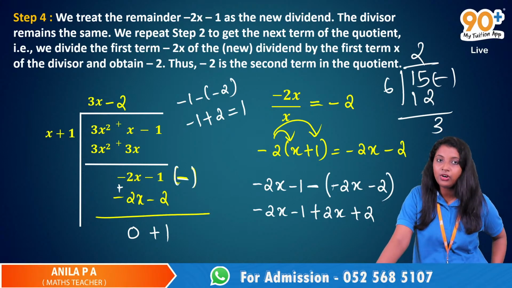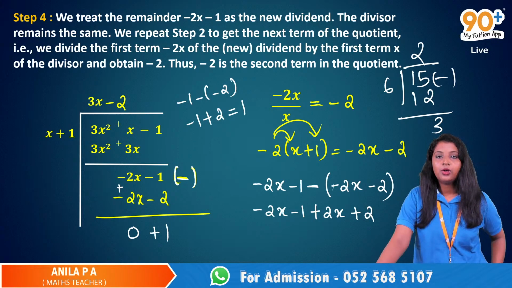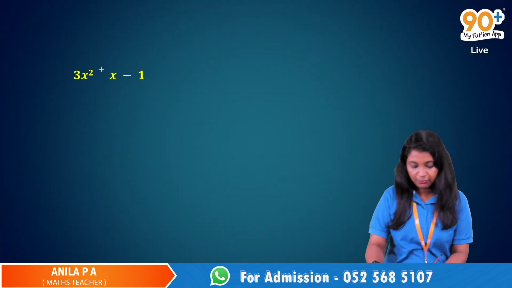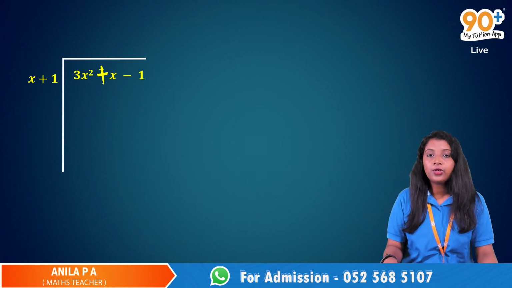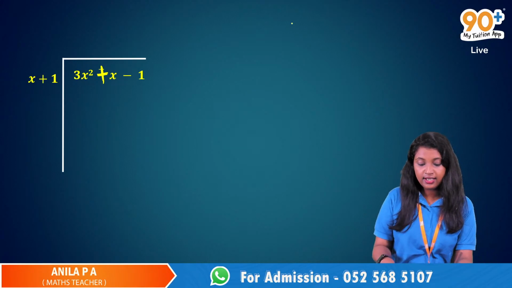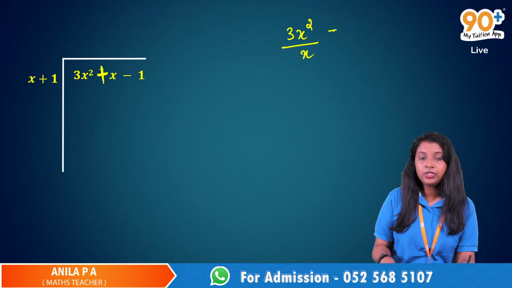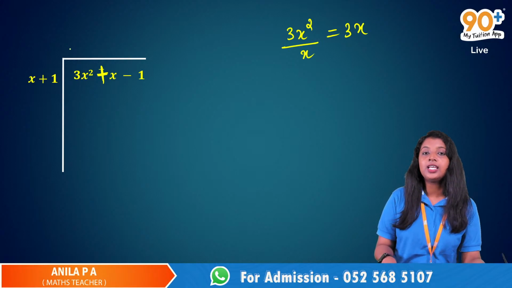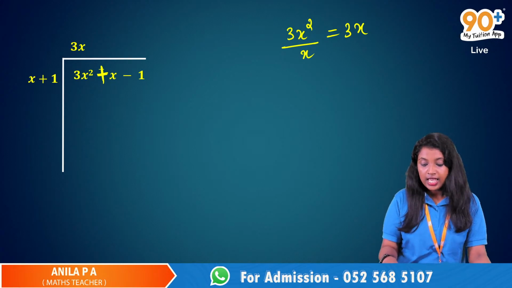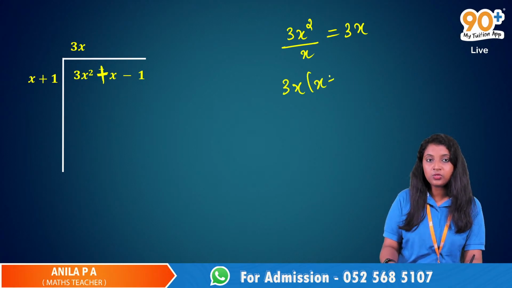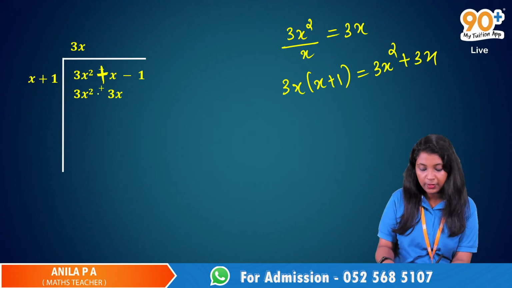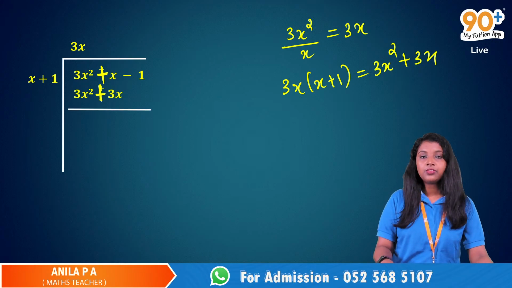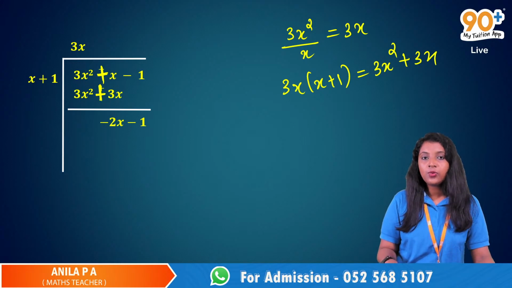Is it clear? Any doubts? We will solve more questions, then it will be clear. So here, the remainder in the final step. In the first step we just rearrange the terms and write them in the ascending order of their powers. Then we divided the first term of the dividend by the first term of the divisor, so we will get 3x. We write that 3x as the first term of the quotient. Then multiply this 3x and x plus 1, so we will get 3x squared plus 3x. We write that there, then we subtract. When we subtract, we will get minus 2x minus 1.